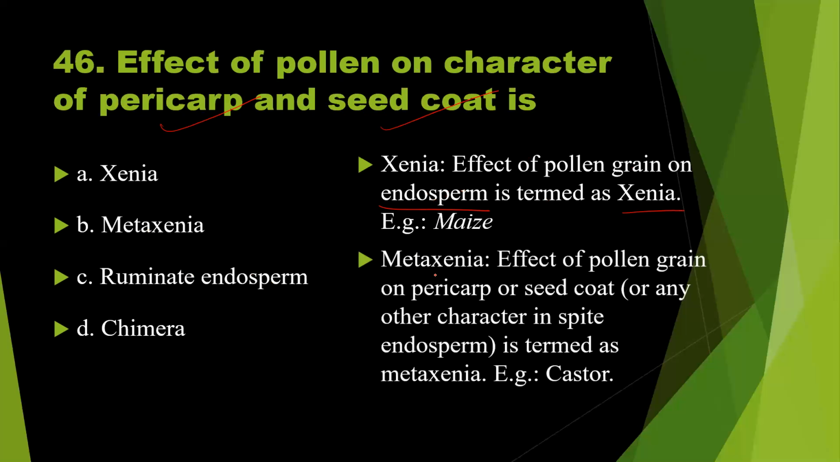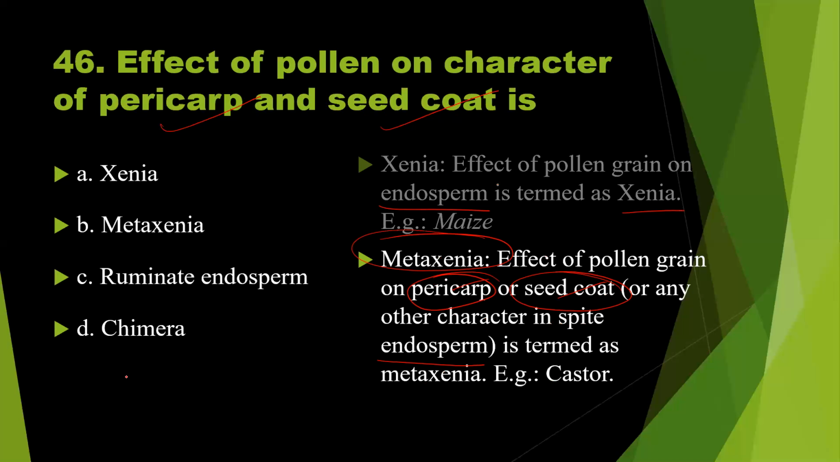Metaxenia means the effect of pollen grain on pericarp or seed coat or any other character outside the endosperm. It is termed metaxenia. So here the characters of pericarp and seed coat are mentioned, so it should be metaxenia. So the answer should be option B.